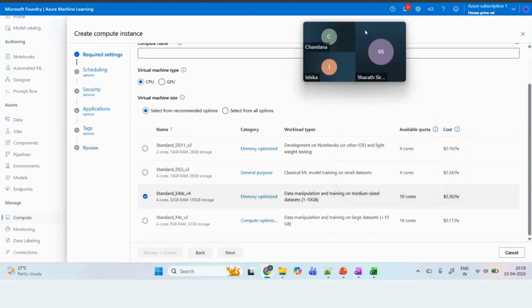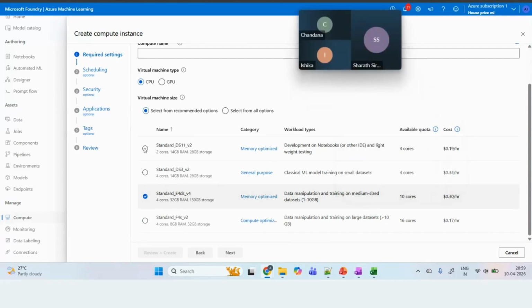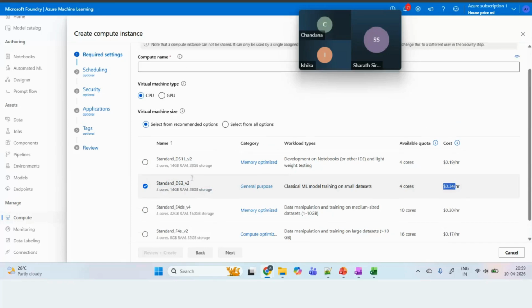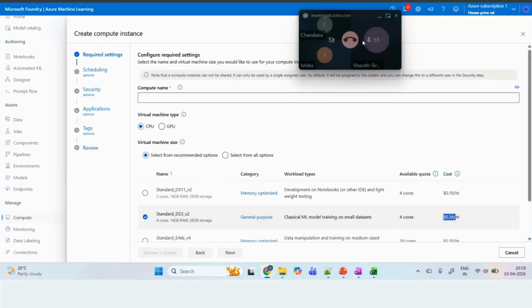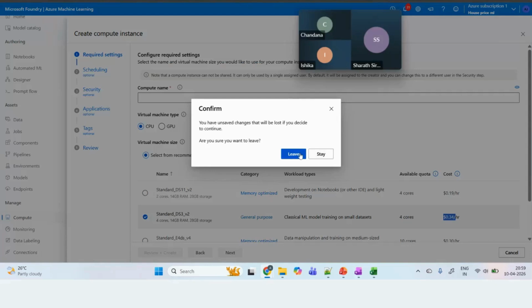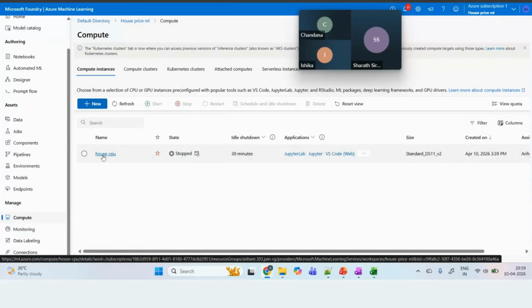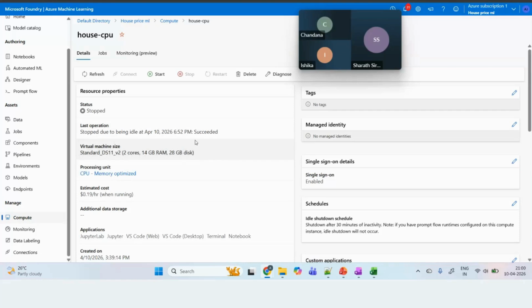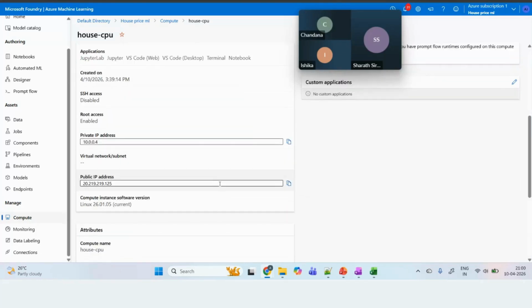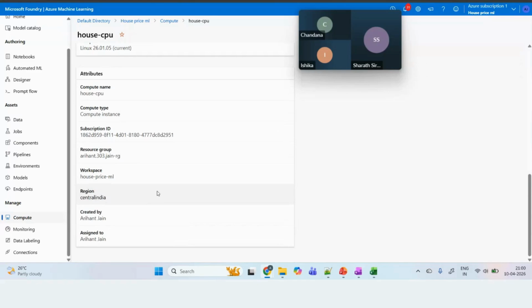Now here, based on your requirement, you can choose. If I'm choosing this one, with 14 GB RAM and 28 GB storage, it will cost this much per hour. So depending on the problem statement, we can choose any one. Once you create this, it will again take like 6 to 7 minutes to create it. Now, this is how it will look, just like I have created for my problem statement.